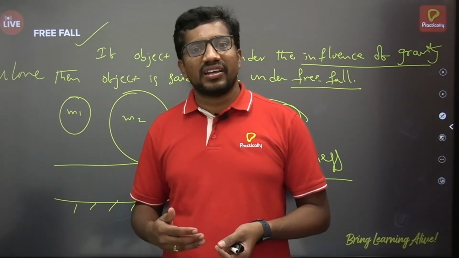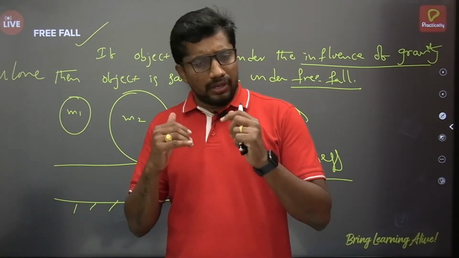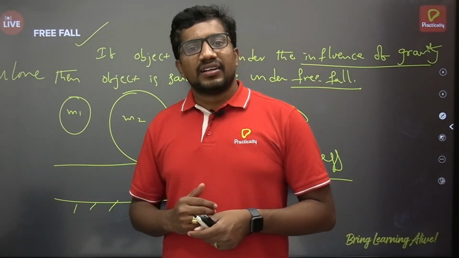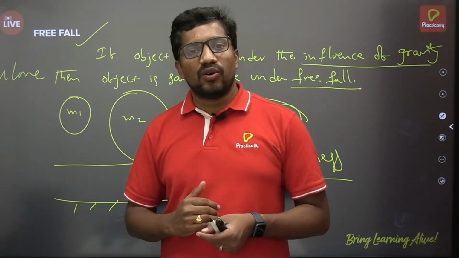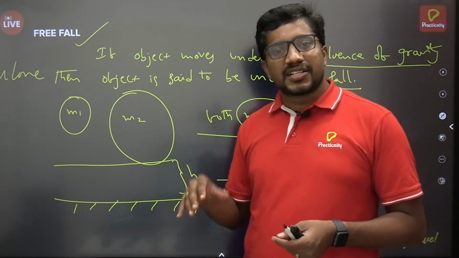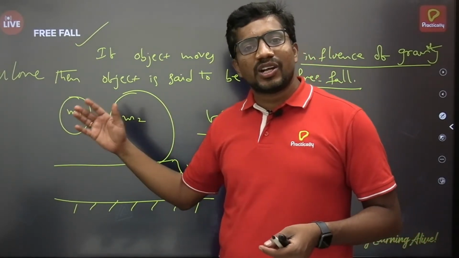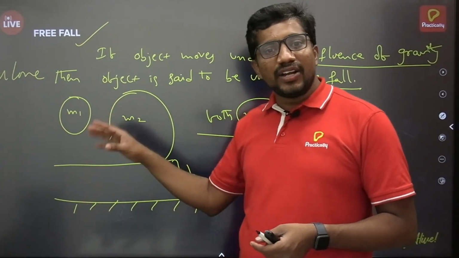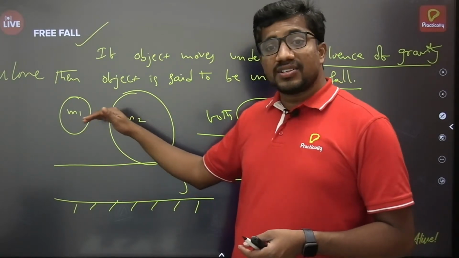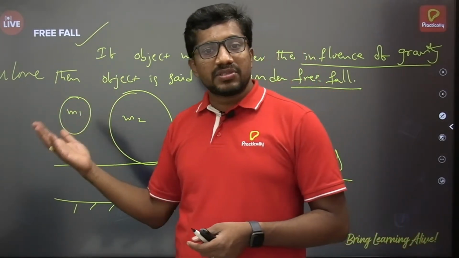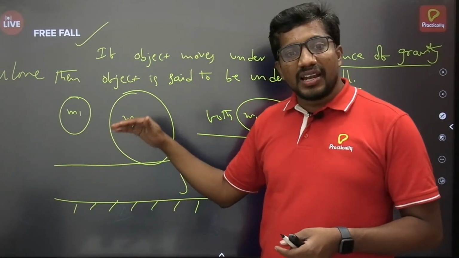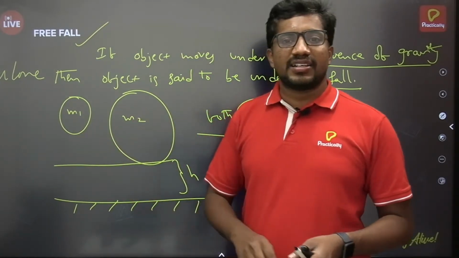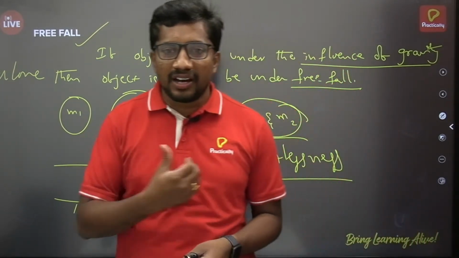That shows the weightlessness property. When the objects are moving under the influence of gravity alone, both objects have the weightlessness property. That means they are independent of their masses. They depend only on acceleration due to gravity as well as the height from which they are released. If released from different heights, the times may differ. But if they are released from the same height, though they have different masses, they will reach the ground simultaneously. That's what I said, Aslam, in this concept.